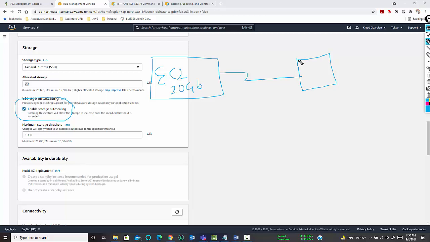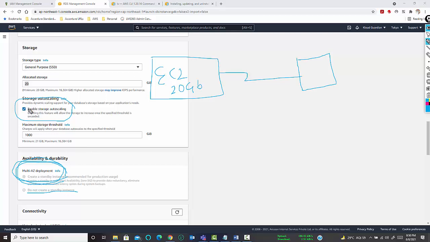The reason behind this is that in free tier, we don't have the option for multiple AZ deployment. You can see, do not create a standby instance. In production or in dev test, you can definitely select multiple availability zones.